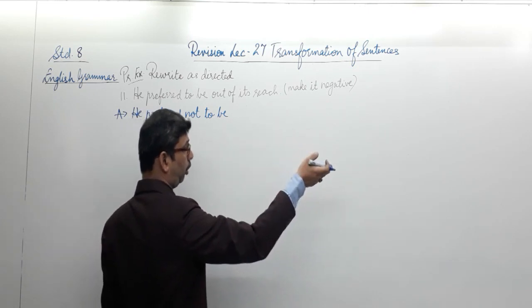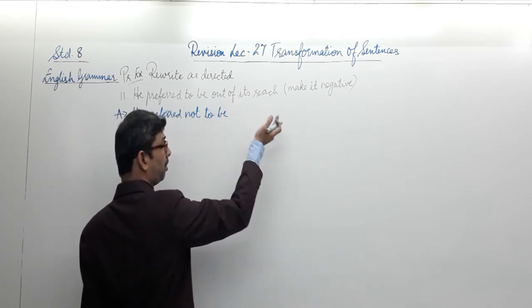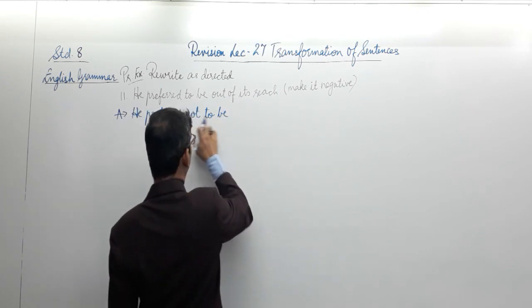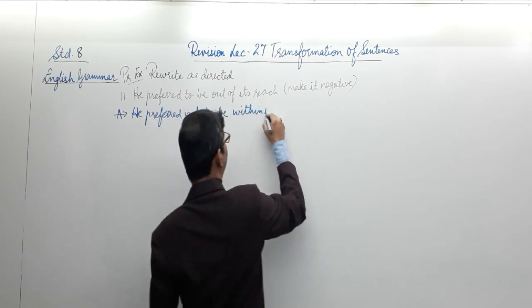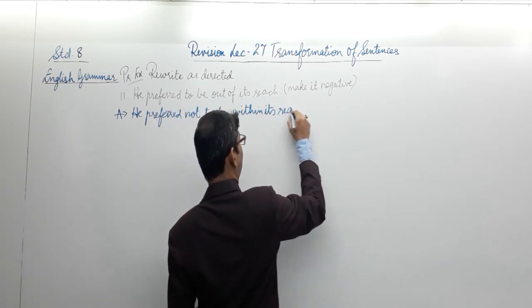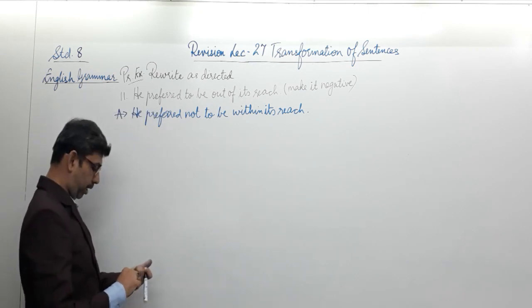Although this was not given to you, the word is within its reach, out of his within. He preferred not to be within its reach. The meaning is the same. That is, he preferred to be out of its reach.